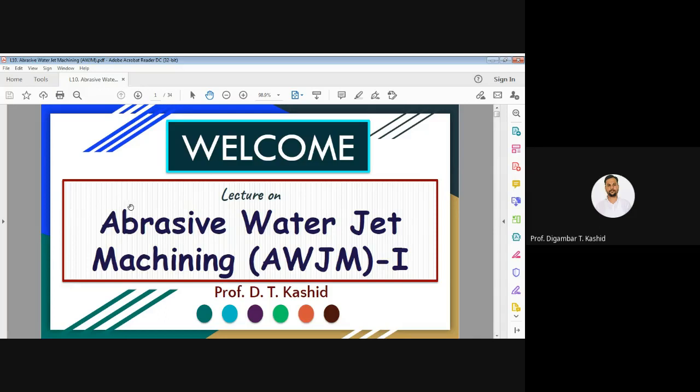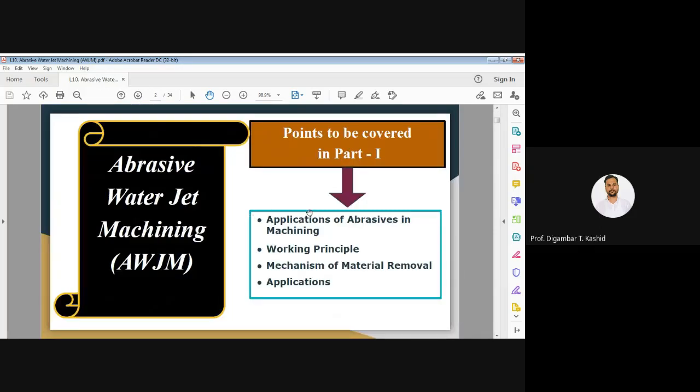Now, in this lecture, in part one, we are going to cover, starting with the introduction, the applications of abrasives in machining. Then we are going to see the working principle of this process, then the mechanism of material removal and application. Okay, this is part one. In the second part, we are going to cover the remaining topics.